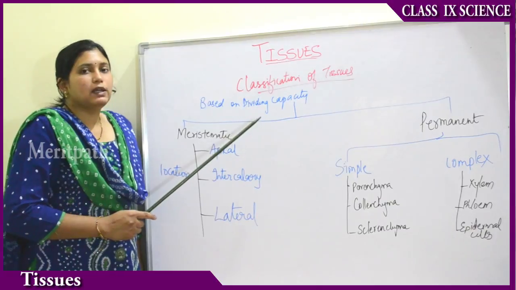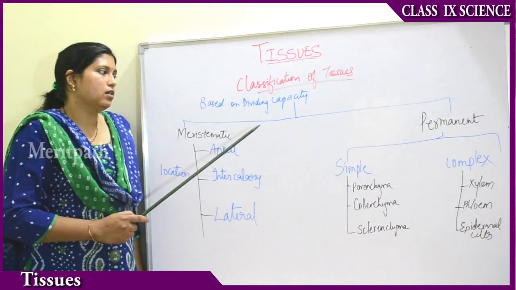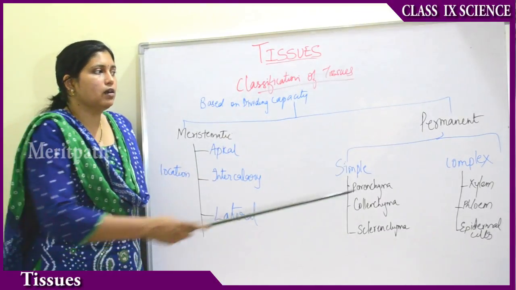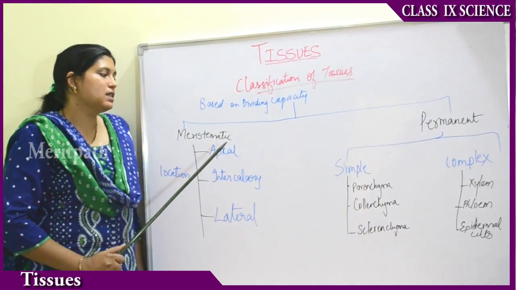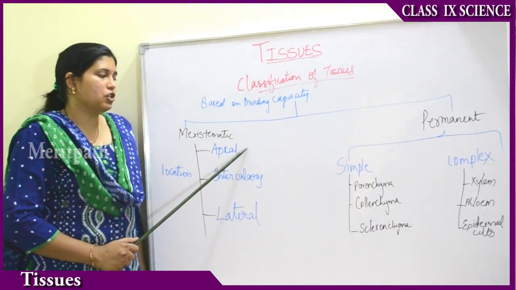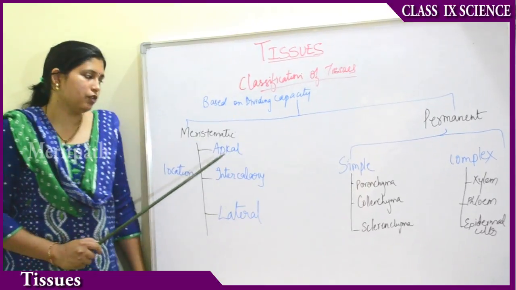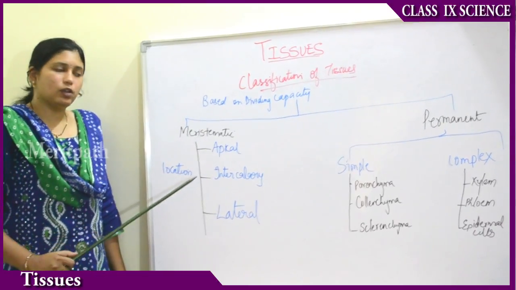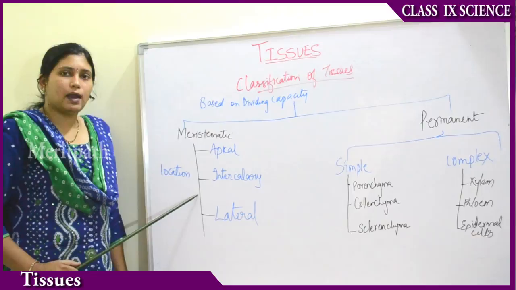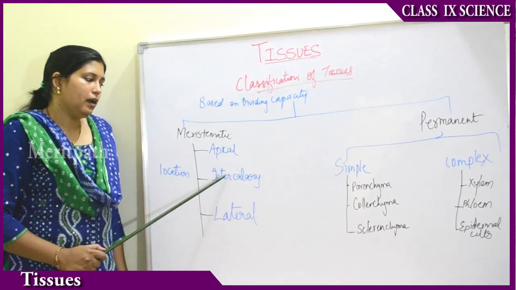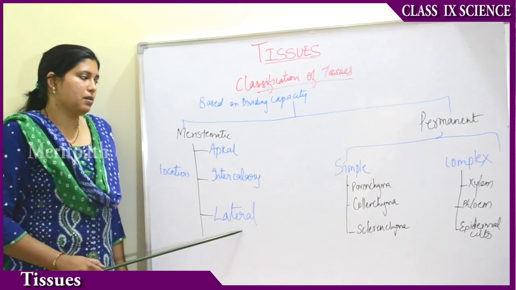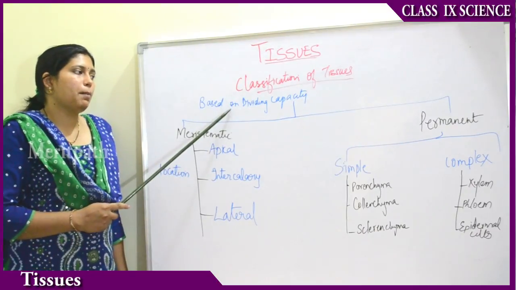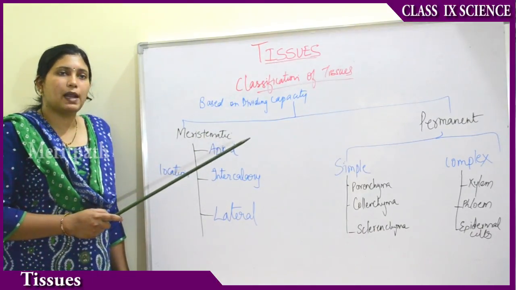So based on the dividing capacity of the cells, they are of two types, meristematic and permanent. Meristematic means dividing, meristem means division. So meristematic tissues are of three types. Then again, depending on the location where they are located in the plants, they are of three types: apical, intercalary and lateral meristem. So based on the dividing capacity, plant tissues are of two types.